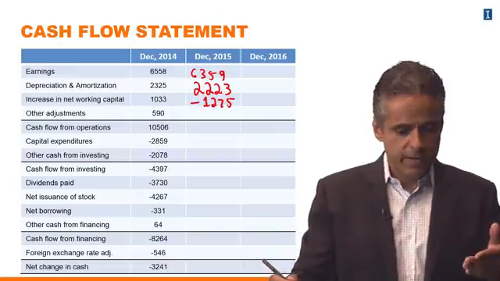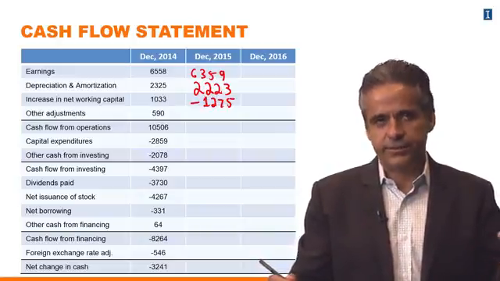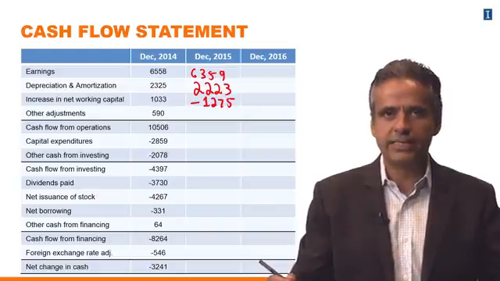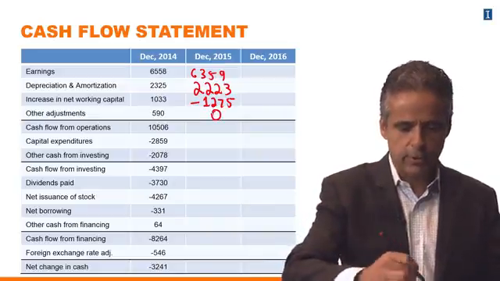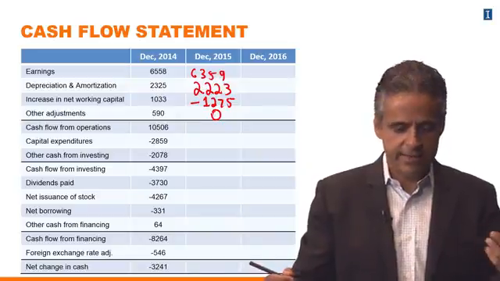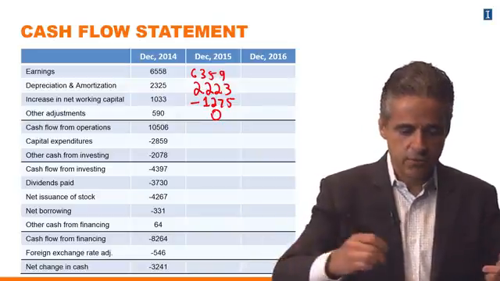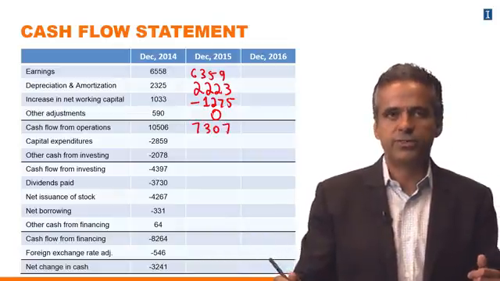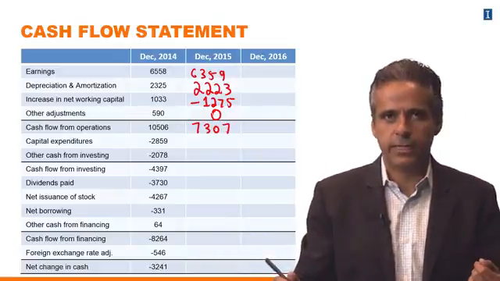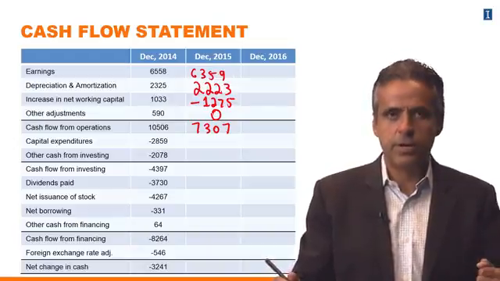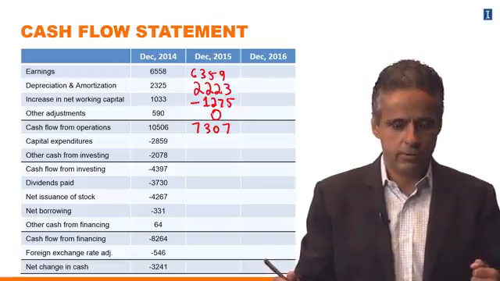With the other adjustments, as we just discussed, we are going to keep the assumption that these are one-time items. We're not going to worry about those, so we're going to set those to 0. And then, given that, we can compute the cash flow from operations for PepsiCo in that year, which should be equal to $7.3 billion. So you're adding depreciation, deducting the investment in net working capital, you're going to come up with a cash flow from operations of $7.3 billion.